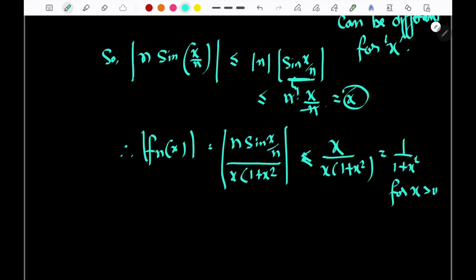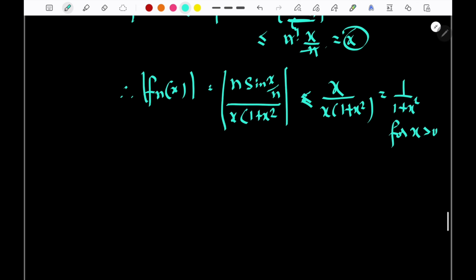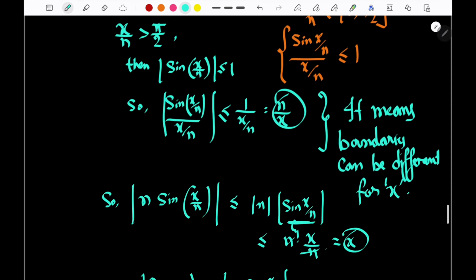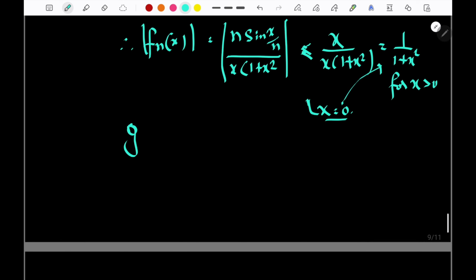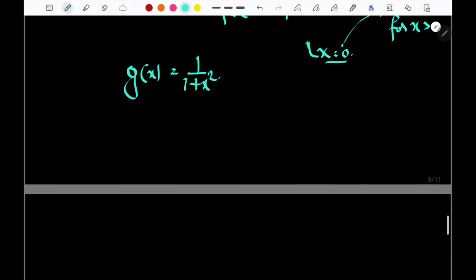Then for x tending to 0, if x is equal to 0, it will also behave like 1 by 1 plus x square, which we have seen nearby the zeros. So our dominating function g of x will be decided as 1 by 1 plus x square. Done.